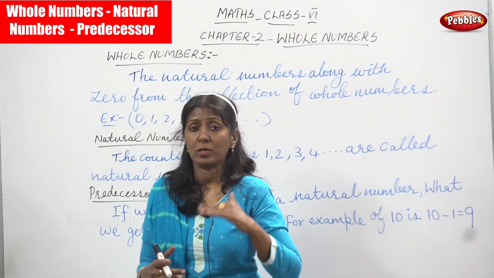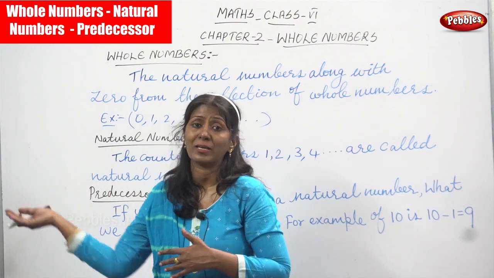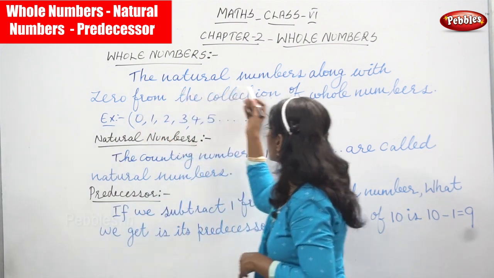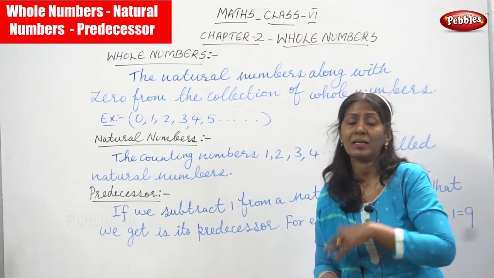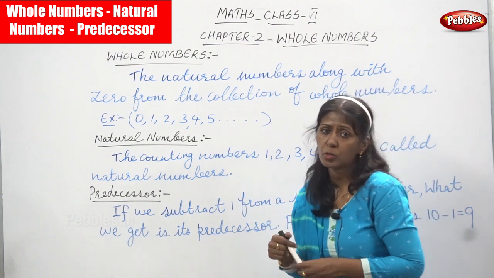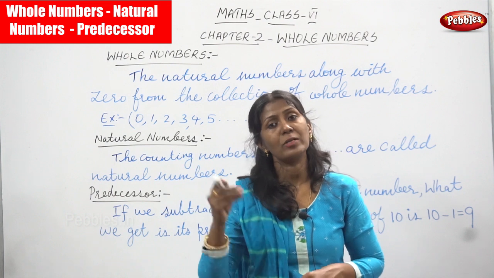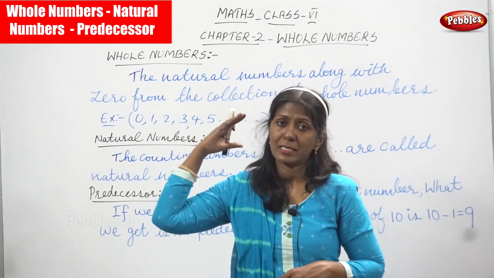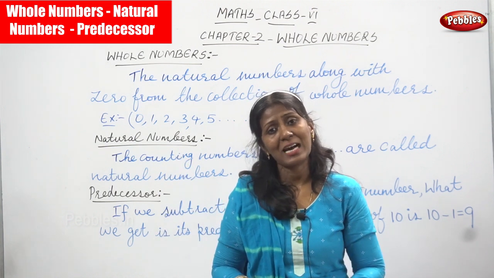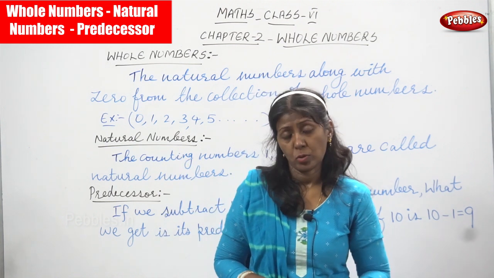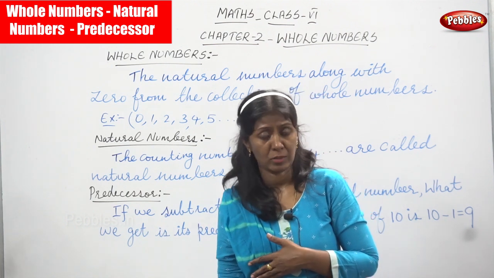Generally, not only 0, but after 0 what will come? 1, 2, 3, 4, 5. So that is what they have given: the natural numbers along with 0. Whole numbers are 0 along with the natural numbers. The numbers start with 0 and after that 1, 2, 3, 4, 5, 6, and keep on going. It is also an infinite collection. Natural numbers start with 1, but whole numbers start with 0, along with the natural numbers.